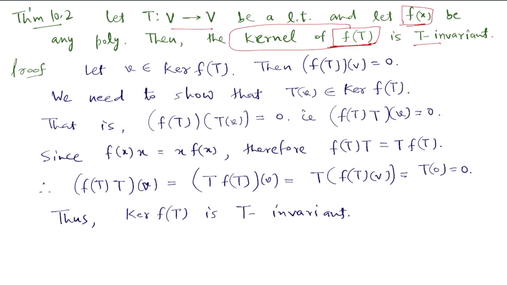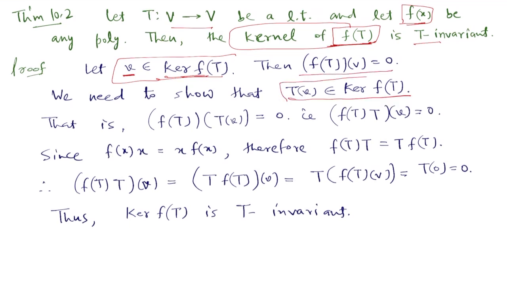So let us take an element v in the kernel of f(T). We have to show that when we apply T on this vector v, it again goes to the kernel of f(T). Now because v is in the kernel of f(T), f(T)v is 0.